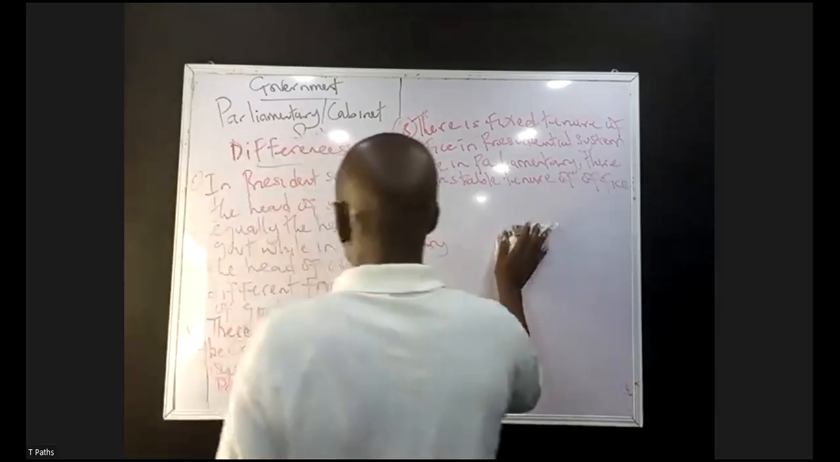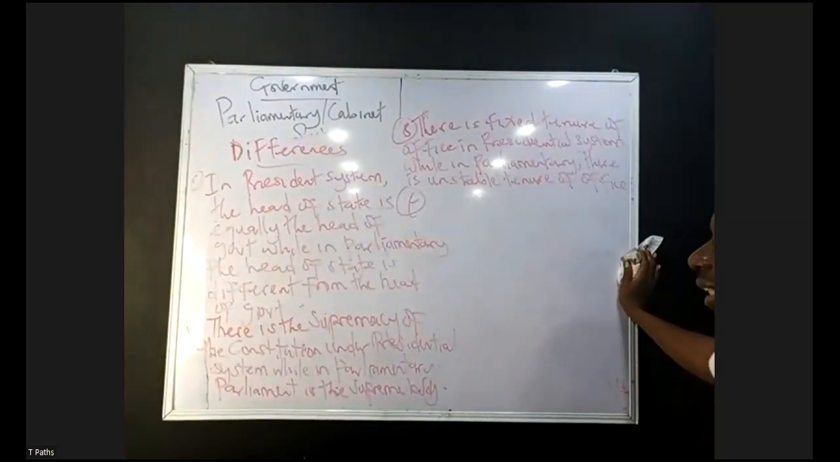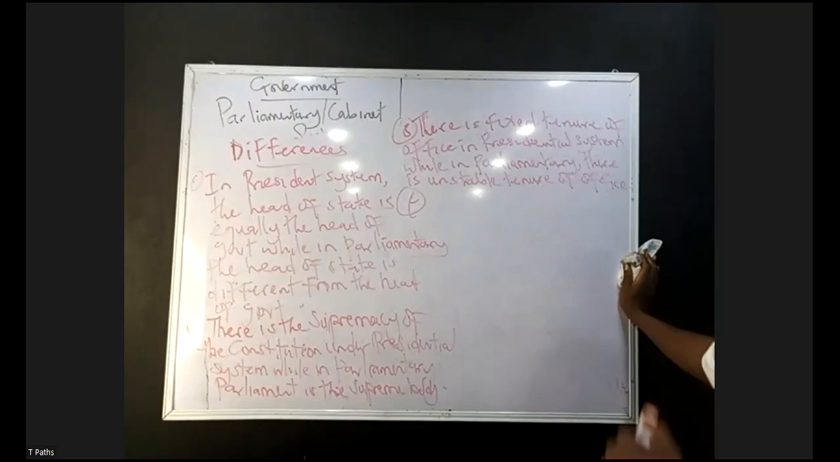So you can see that in presidential government, the head of state is called the head of government, while in parliamentary, the head of state is distinct, different from the head of government. The head of state is ceremonial president, while the head of government is prime minister. In presidential government, there is what? Supremacy of the what? Constitution under presidential. While in parliamentary, there is what? Supremacy of the what? Parliament.